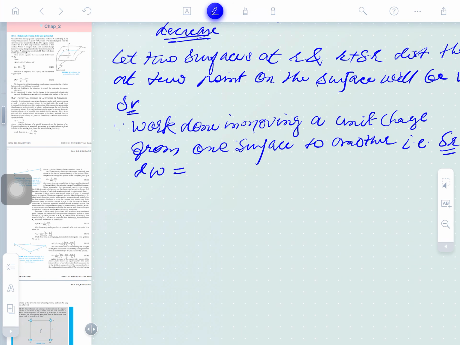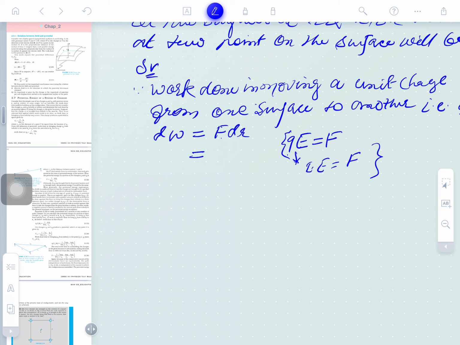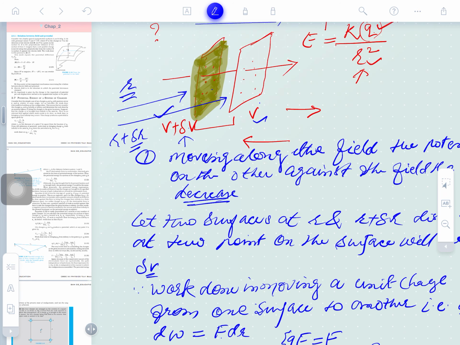Please tell me. Del W is equal to work done, which is equal to force into displacement, and everybody knows force into displacement. So force is what? Obviously we will do the force against electric repulsion. Clear? Right now everybody can understand, and since the charge is unitary, it shall be 1 into, so force will play the role of electric field. So here you can write E into dr, and here del W is also there. So why are we finding del W? Because work done is numerically equal to the potential difference between the two different surfaces here. So what will be the potential difference between the two surfaces here?